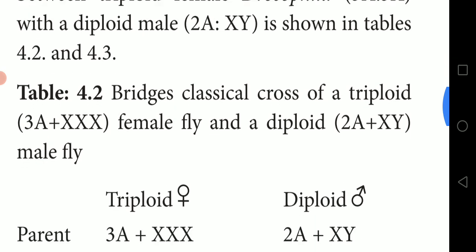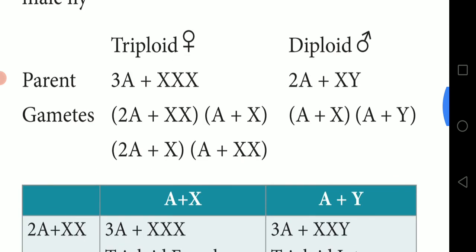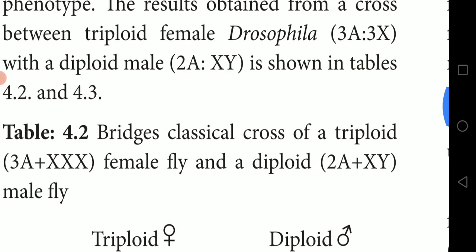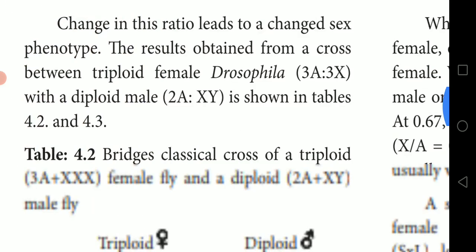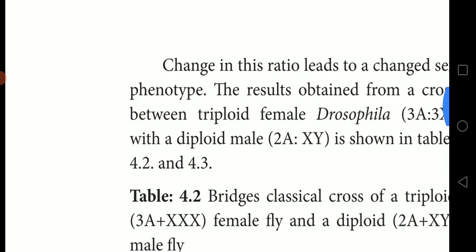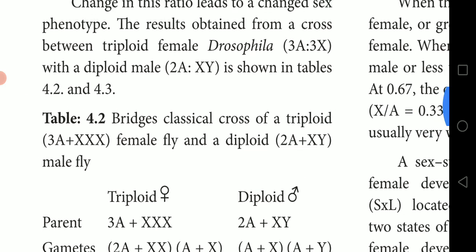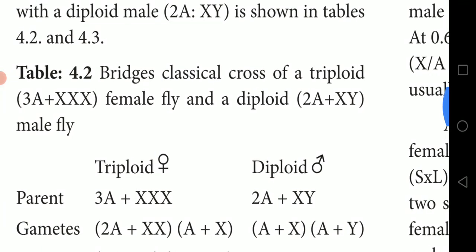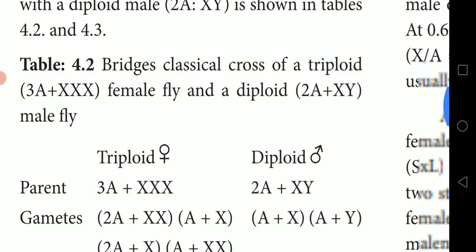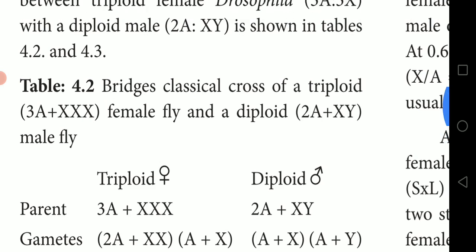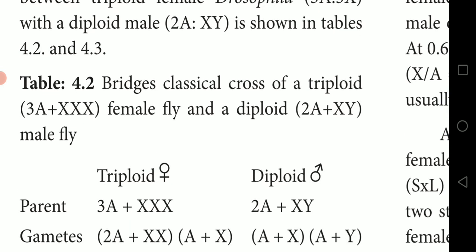I'll show you the tabular column here. Bridges' classical cross of a triploid: 3A, that's autosomes, and 3X, they mention here, so 1, 2, 3, 3X, is the female fly.